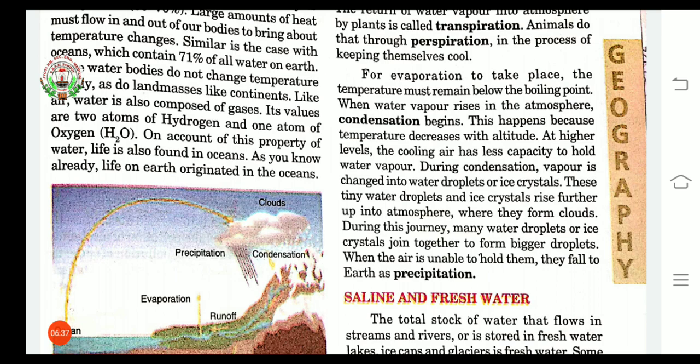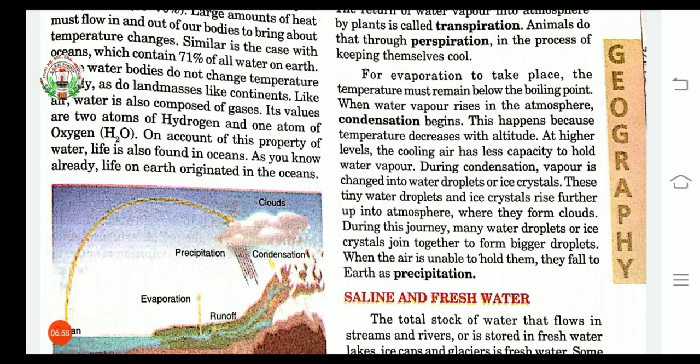So for evaporation, water temperature should be less than the boiling point, and when the water vapor reaches the atmosphere, the process of condensation starts there.